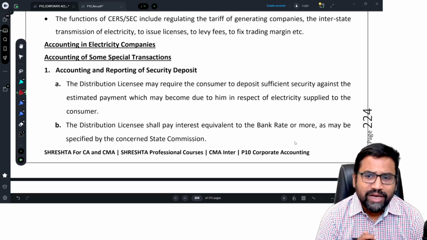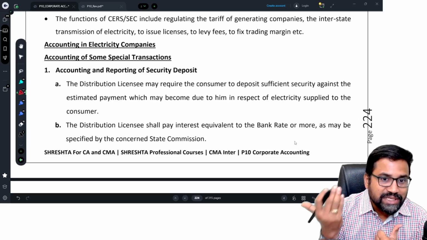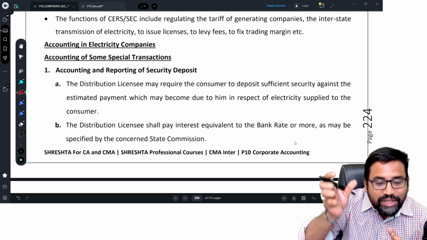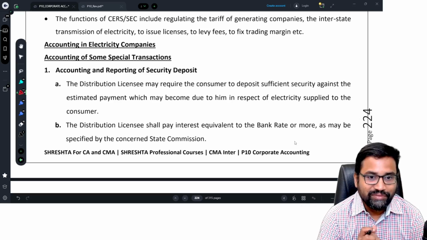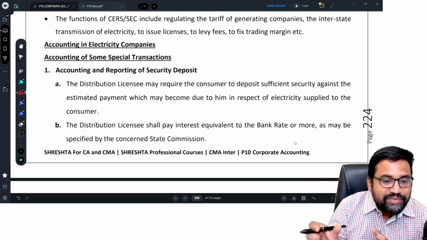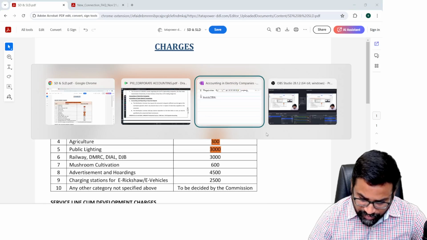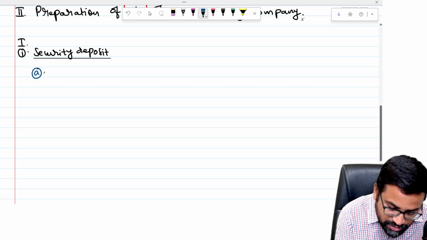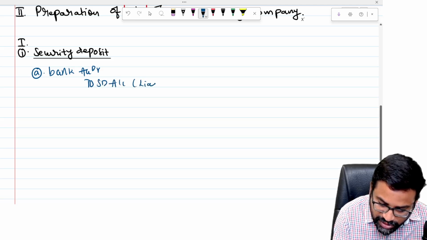Okay, sir, so what will be the accounting treatment? Whenever a security deposit is taken by the electricity company, this security deposit becomes our liability. So we will show it in the balance sheet as a liability. Whenever a security deposit is collected, bank to security deposit, we will write. And the security deposit balance at the end of the year, we will show in the balance sheet. So on receipt of security deposit, the entry is quite simple, bank to security deposit account. And the security deposit will become our liability.